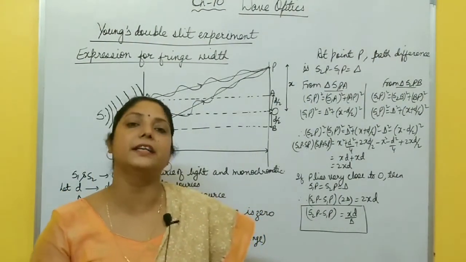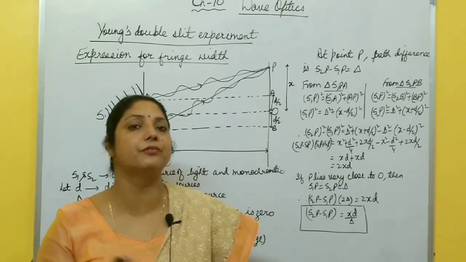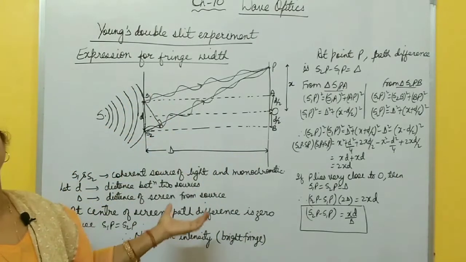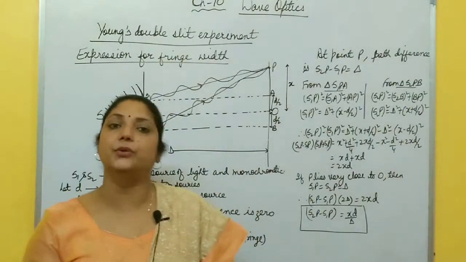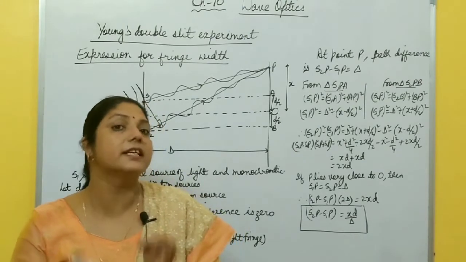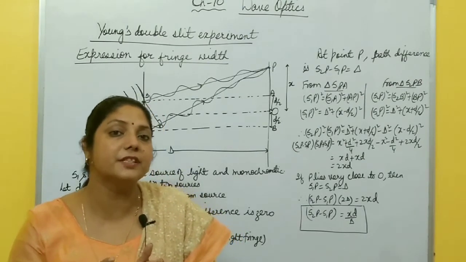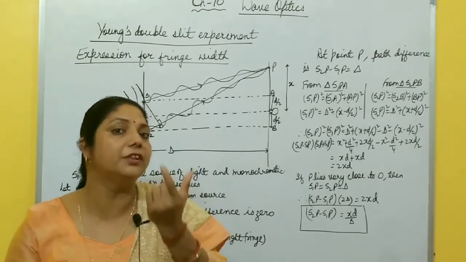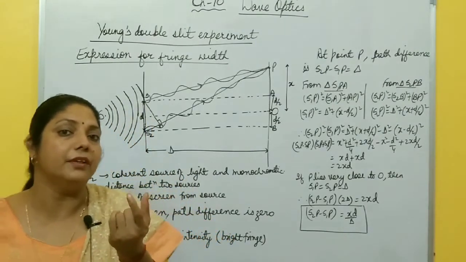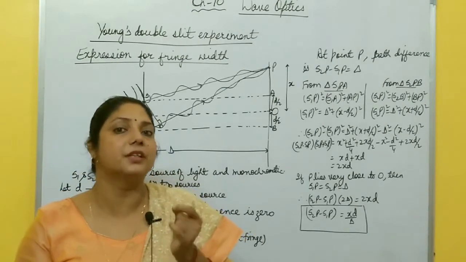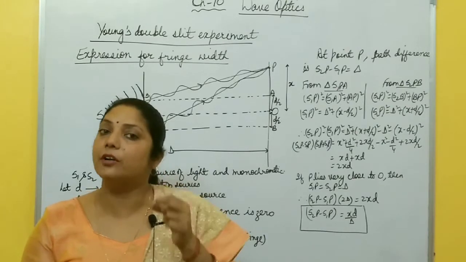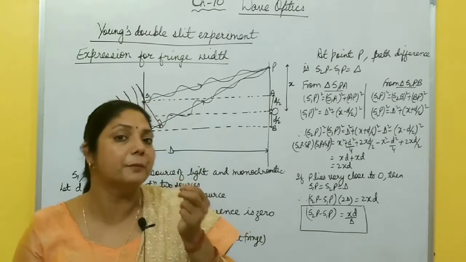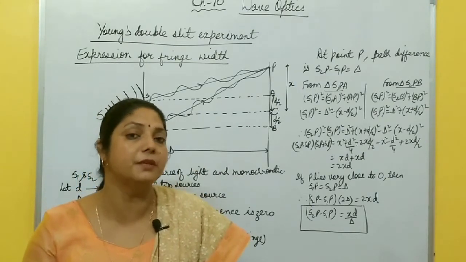Young was the first scientist who demonstrated experimentally the interference of light. First, you should know what is meant by interference and sustained interference. Sustained interference means stable interference or static interference. If the phase difference between the two sources is constant, then we get sustained interference to observe an interference pattern on the screen. And what is the main criterion for obtaining sustained interference? Source must be a coherent source.